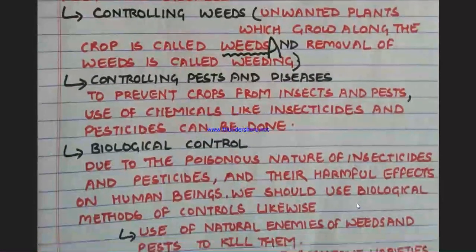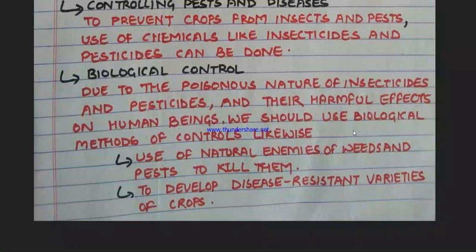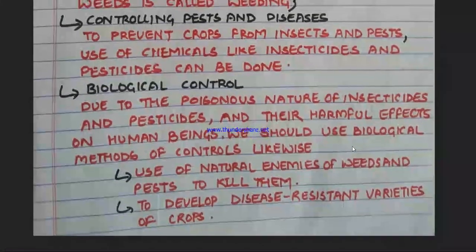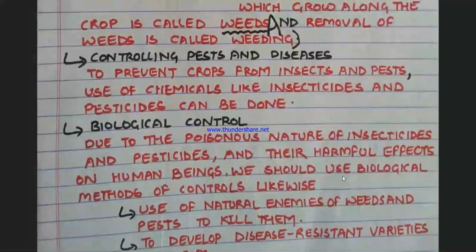Likewise, we can use natural enemies of the weeds and pests to kill them, and develop disease-resistant varieties of the crop, so that if any kind of disease spreads, the crops are protected by themselves because they are already resistant to these kinds of diseases.